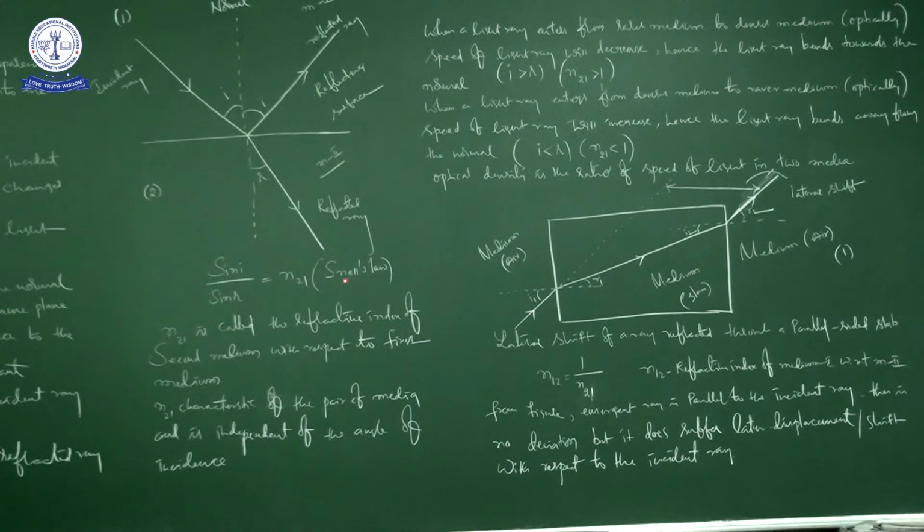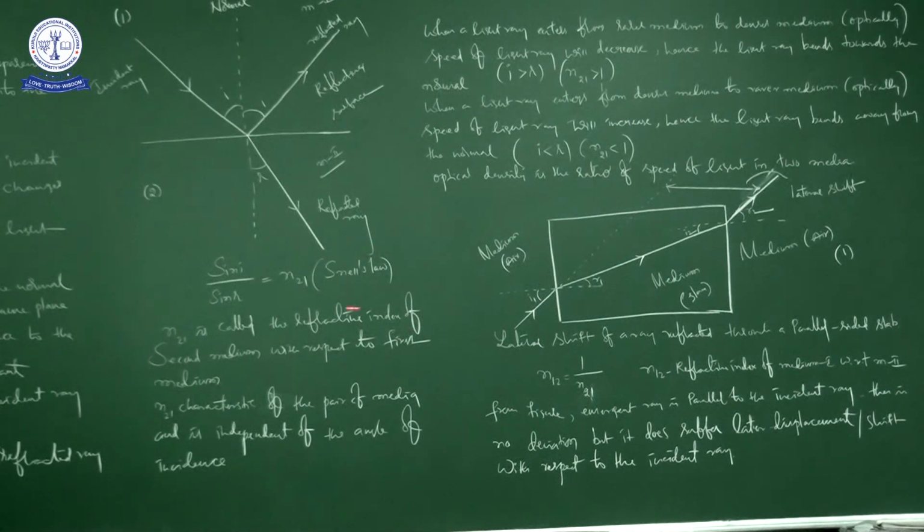It is the name of the scientist. No, Snell is the name of the scientist. So which is Snell's law: n21 is nothing but the refractive index of the second medium with respect to the first medium, right? So we got a new thing, that is what?